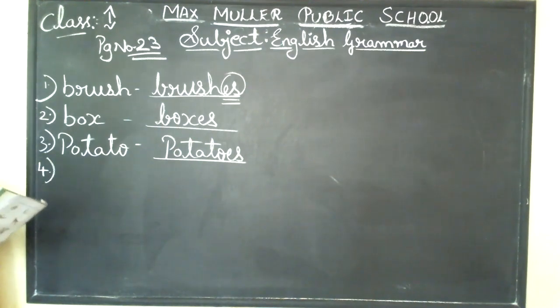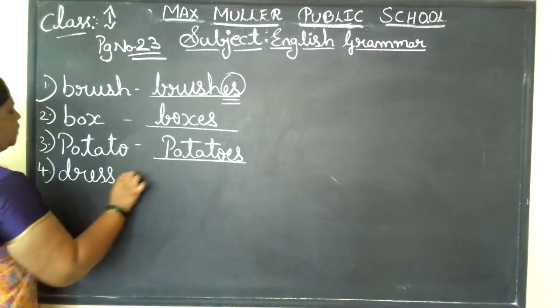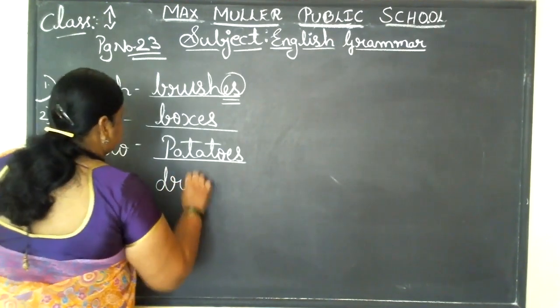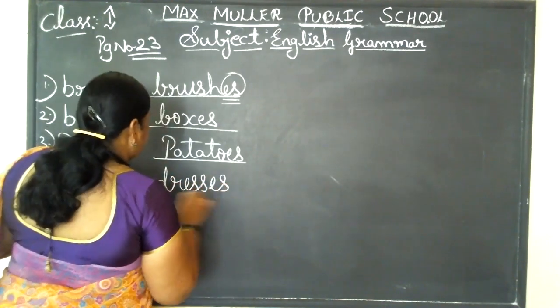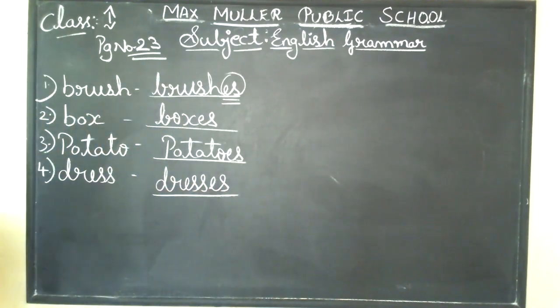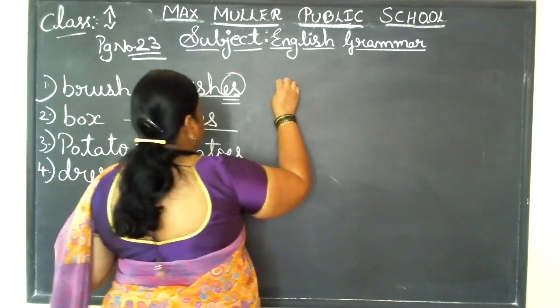The fourth one is dress. Dresses. If you go to a shop, you don't buy one dress. You buy 2 to 3 dresses. Mama will buy you 2 jeans pants and 3 t-shirts like this. Those things all she buys you, no? Yes, dresses. Come down to the next one.